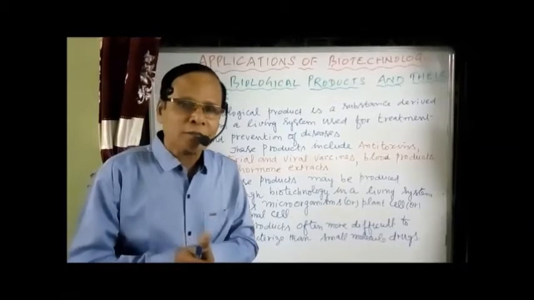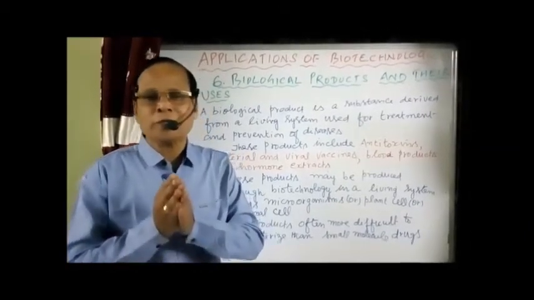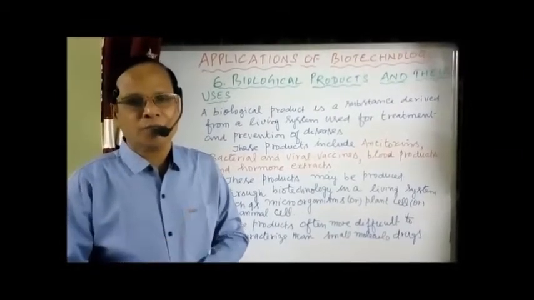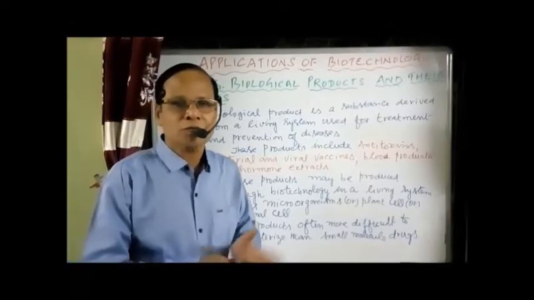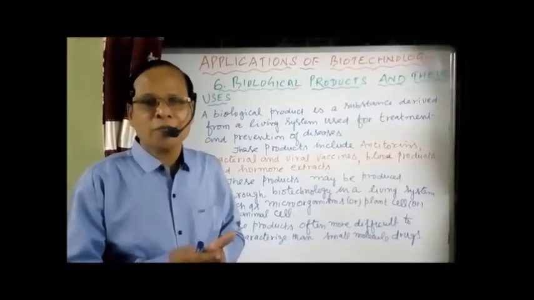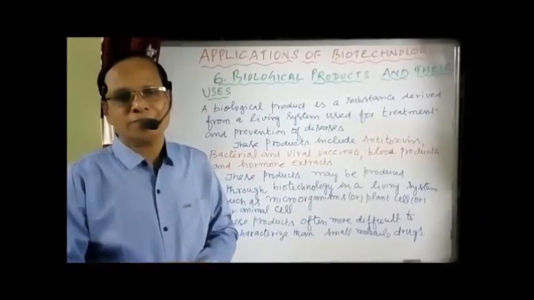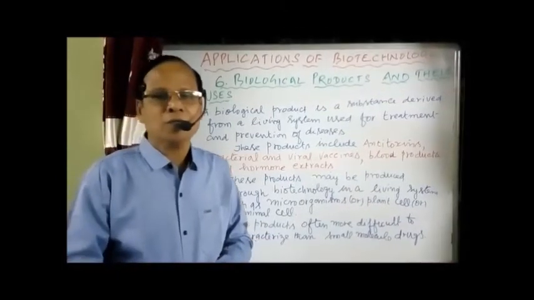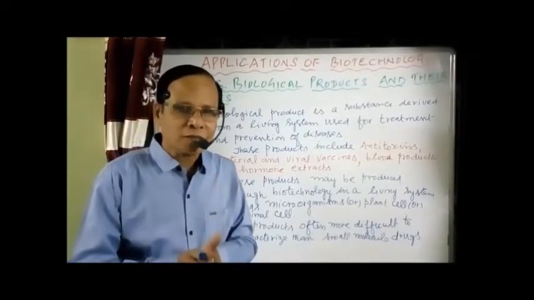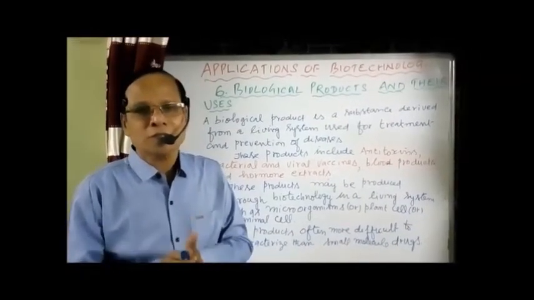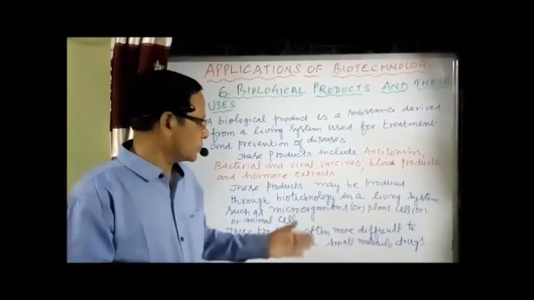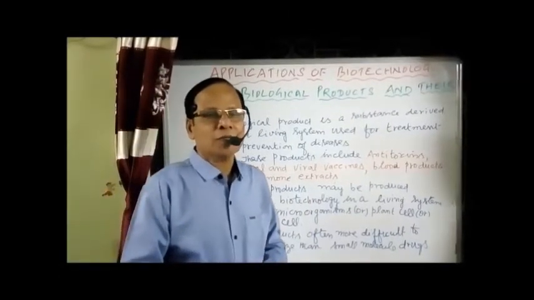Now these biological products are produced mainly through biotechnology in a living system, not a non-living system. What are the living systems normally used for the production of such biological products? The living system may be in the form of microorganisms like bacteria or fungus, or in the form of a plant cell, or in the form of an animal cell. So these are the living systems which are being used for the synthesis of various biological products through biotechnology.